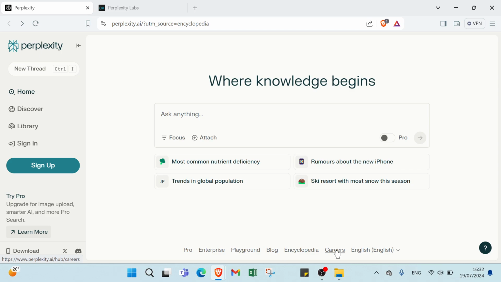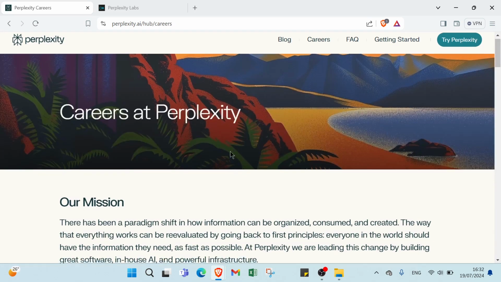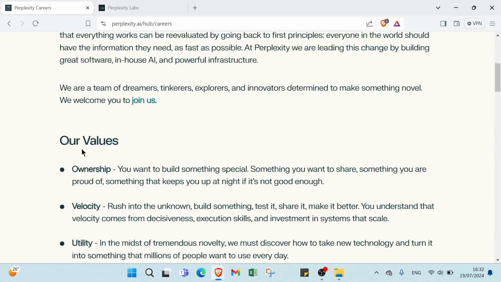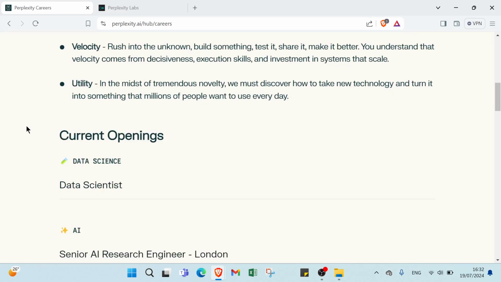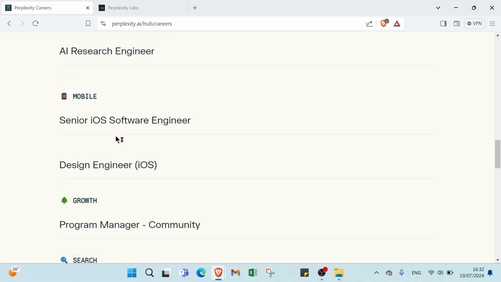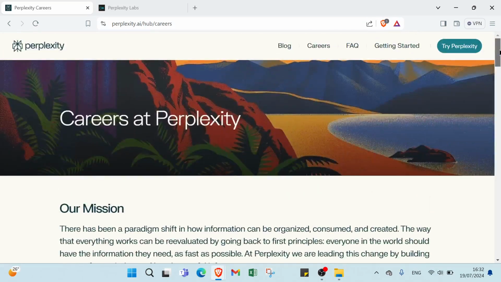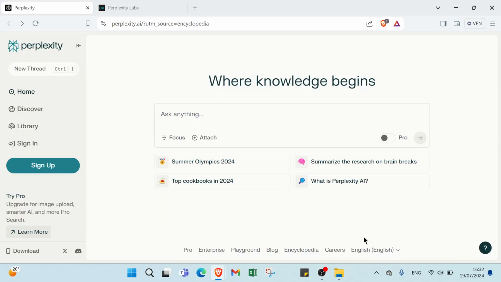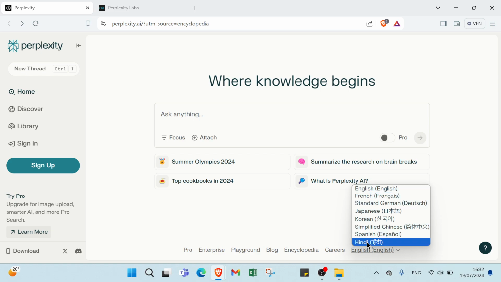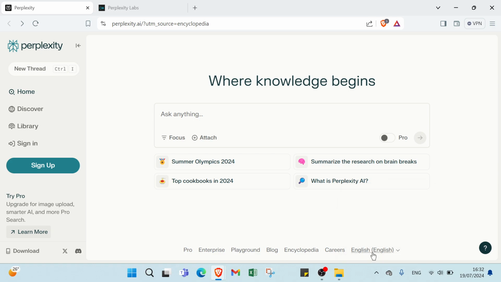Then we have company, as you can see. Here we have our mission, our values. You can read it to know other information. Then we have openness, and you click over the one you want and the one you need. Then we have English here. You can choose the one you want. We have Spanish, Korean, as you can see.